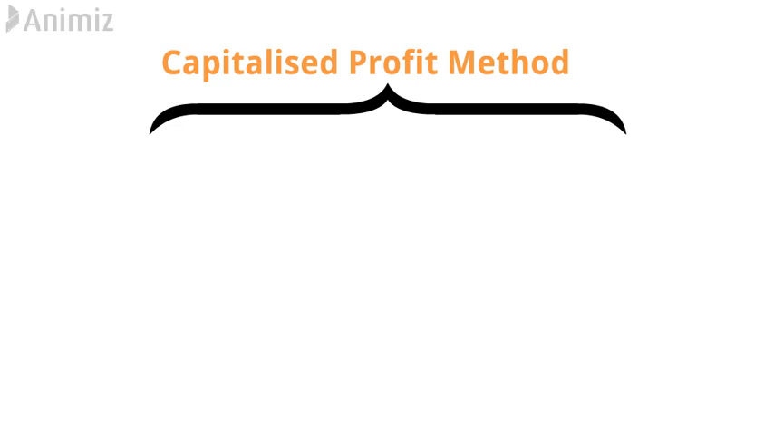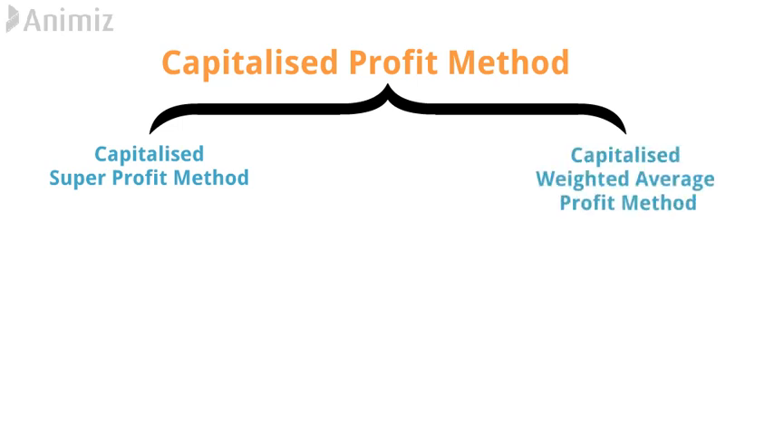Hello friends. In the previous 3 videos, we completed the average profit method, weighted average profit method and super profit method. In the last segment of the chapter, we are going to learn the capitalized profit method, which is further divided into two parts: the capitalized super profit method and the capitalized weighted average profit method. I repeat, if you have not completed the previous videos, then first complete all the previous 3 methods, only then will you be able to understand the capitalized profit method.